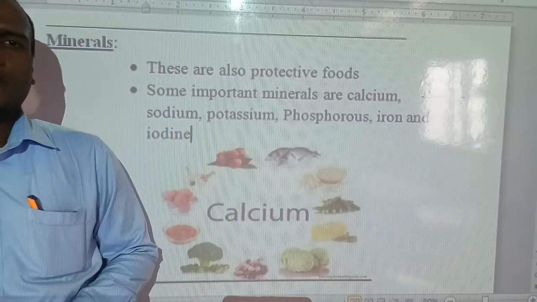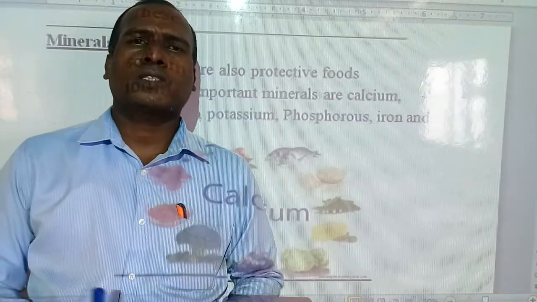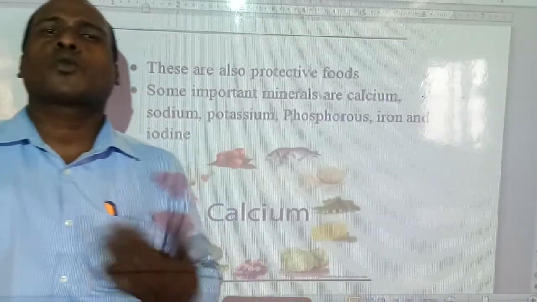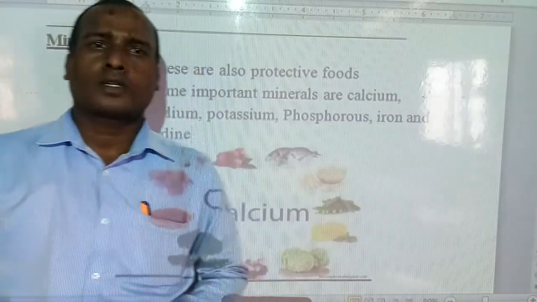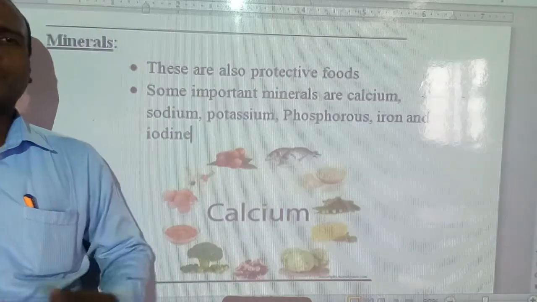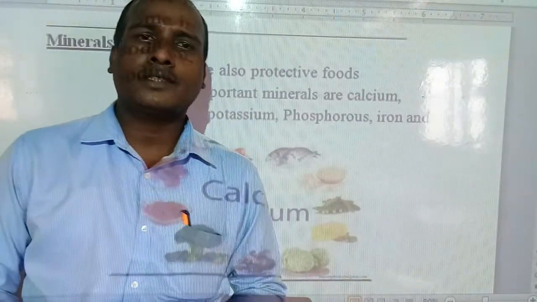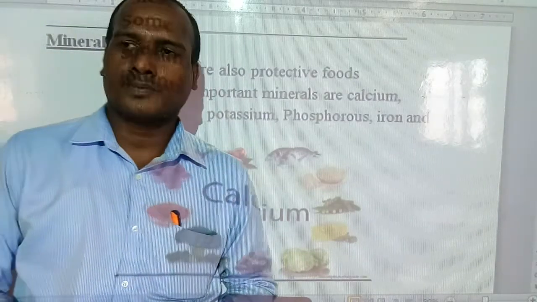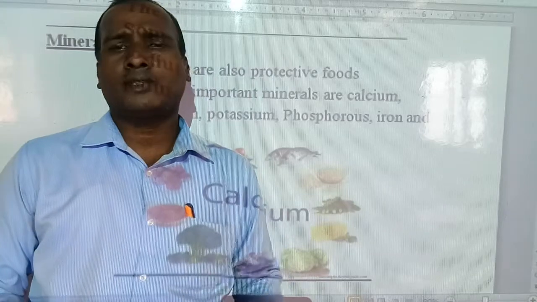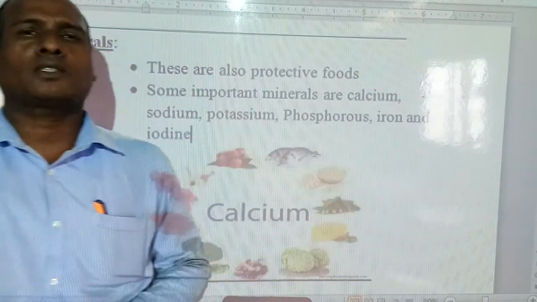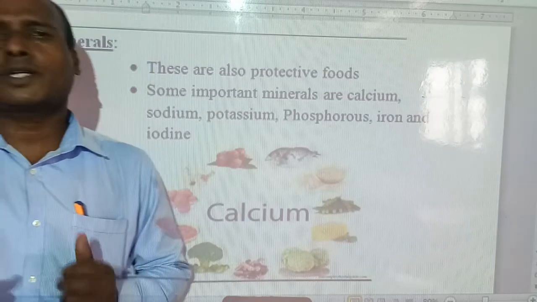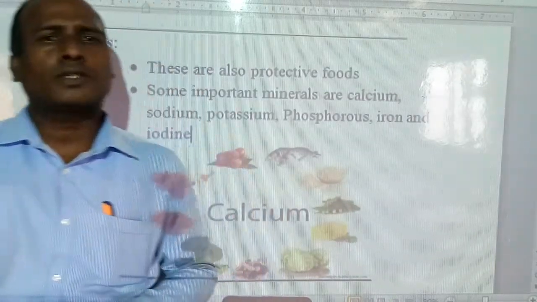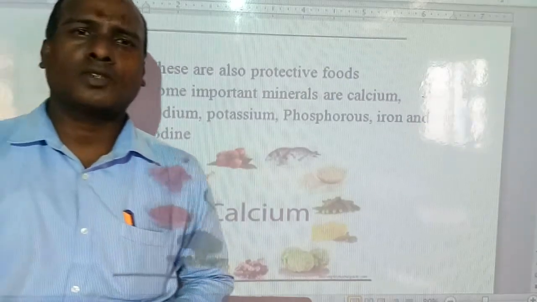Students, in the previous classes we have already discussed the different nutrients like carbohydrates, proteins, fats, and vitamins. But today we are going to discuss a new nutrient, that is called minerals. Students, what are minerals? Same as vitamins, minerals are very important for our body, but they are needed in very little amounts, yet they are very essential for the body.